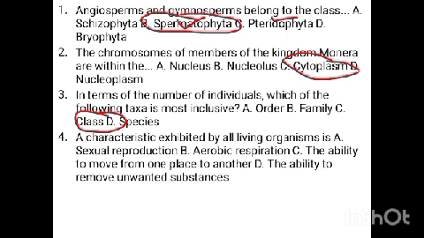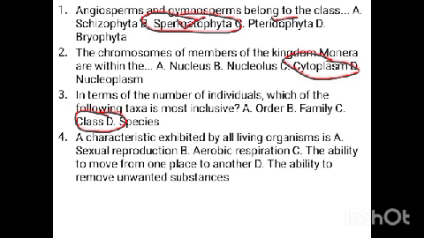Now, the next question says a characteristic exhibited by all living organisms is. So let's see, do all living organisms exhibit sexual reproduction? No. Some exhibit asexual, some exhibit sexual, while some exhibit both. So it is not synonymous to all living organisms. Aerobic respiration? No. Some organisms exhibit anaerobic respiration like yeast, while some exhibit both aerobic and anaerobic.